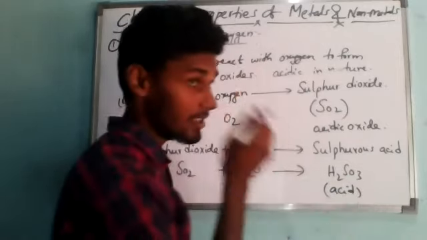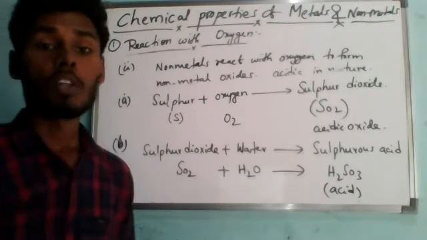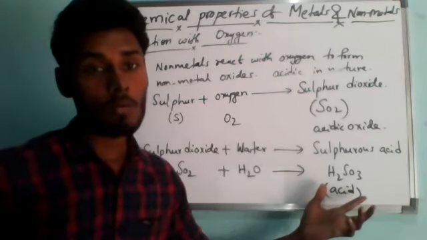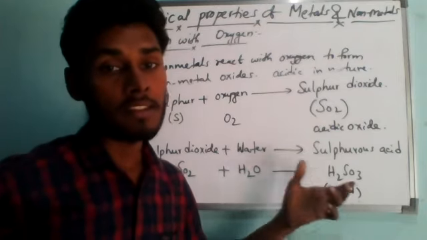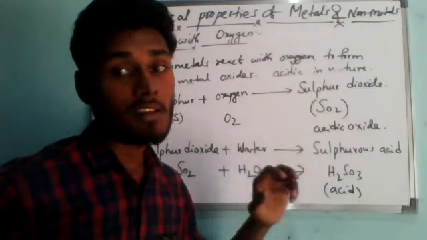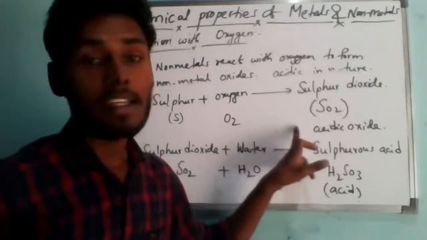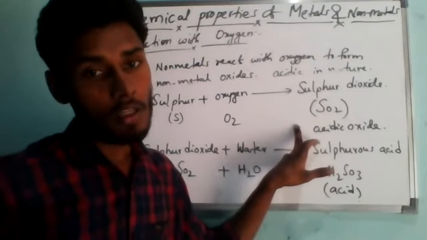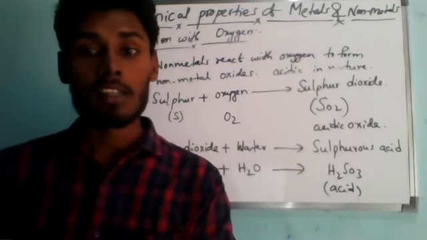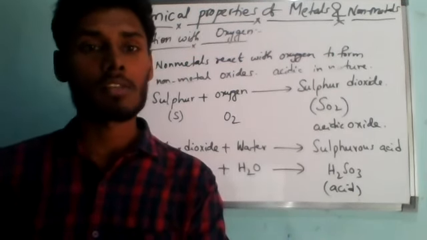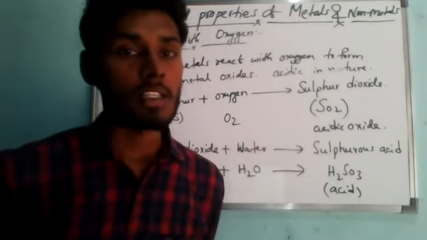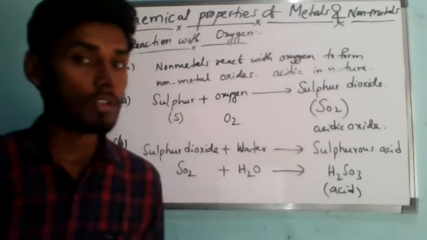That is why it is acidic in nature, and it will turn blue litmus to red color. This sulfurous acid, H2SO3, the formula is most important. Sulfurous acid turns blue litmus to red, showing that it is an acid and that sulfur dioxide is acidic in nature. Similarly, carbon is a non-metal which forms an acidic oxide, carbon dioxide. Carbon dioxide is also acidic in nature, and a solution of carbon dioxide in water turns blue litmus to red.